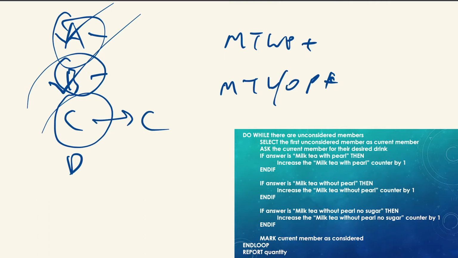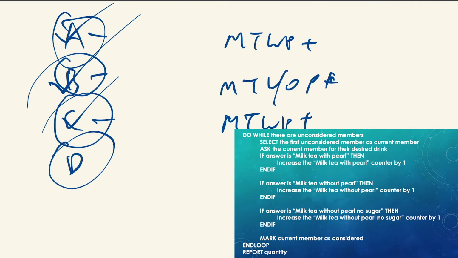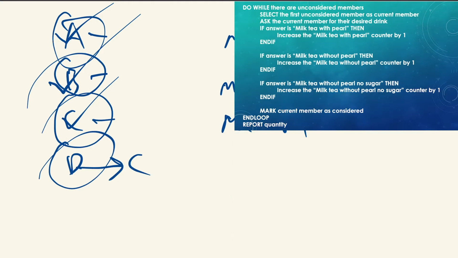So we select person C as the current one, and then we do the same. And let's say this person wants milk tea with pearl also, okay? And then again, you mark as considered. And then, do we still have unconsidered members? Yes, we do. So we select as current, and then we ask, and then this person wants milk tea without pearl. Alright, and then we mark as considered. Now we go to the end loop, and again we go back up to the do while.